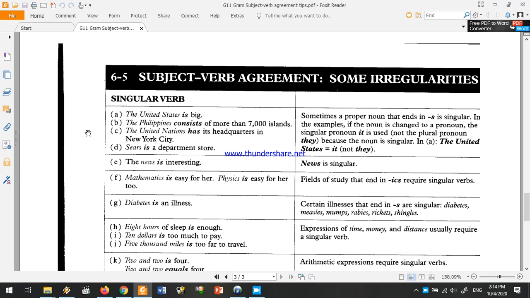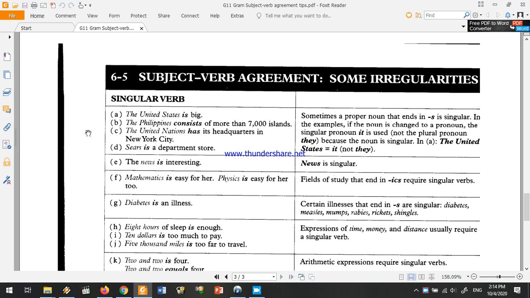Certain countries can be mistakenly thought of as plural. For example, the United States. We should say the United States is, not the United States are, because it's a single country. The Philippines also is or consists, so the Philippines takes a singular verb, not a plural one.